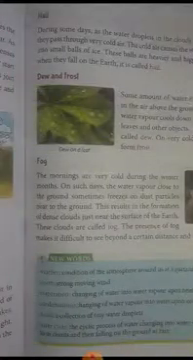Next word is cloud. Meaning of cloud: a collection of tiny water droplets. Next word is water cycle. The cyclic process of water changing into water vapor, condensing to form clouds and then falling on the ground as rain. So students, now we will do exercises.